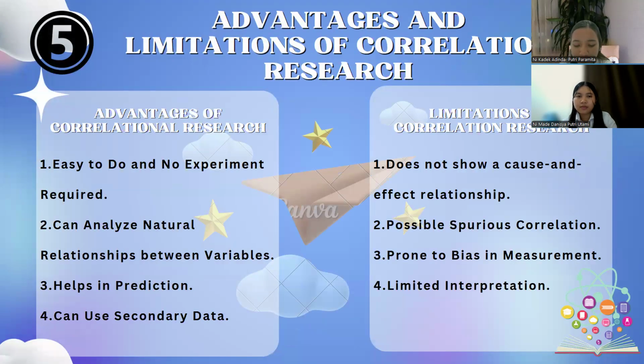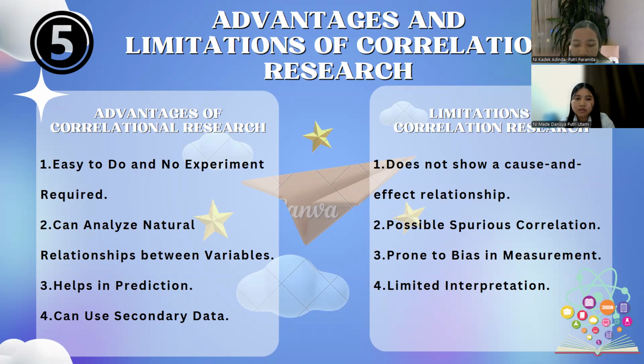Okay, the next material is the benefits and limitations of correlational research. Correlational research is a quantitative research method that aims to identify relationships between two or more variables without manipulating those variables. Therefore, if the study shows a strong correlation, the next step could be experimental research to test the relationship. The benefits and limitations of correlational research are as follows.